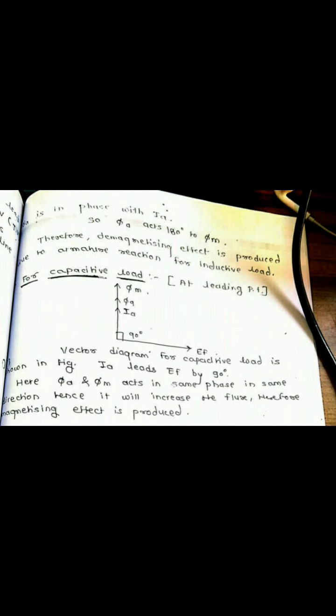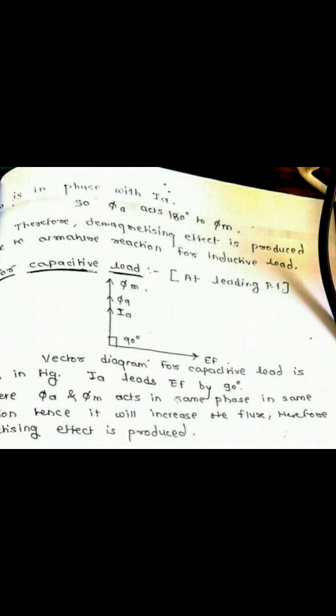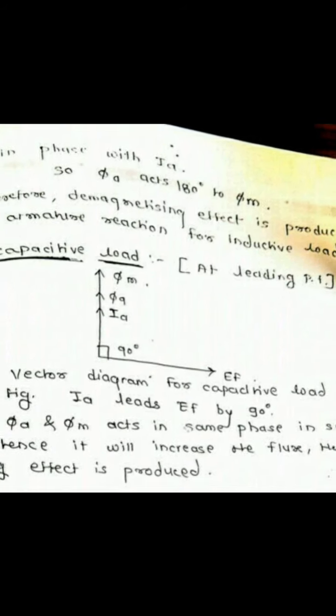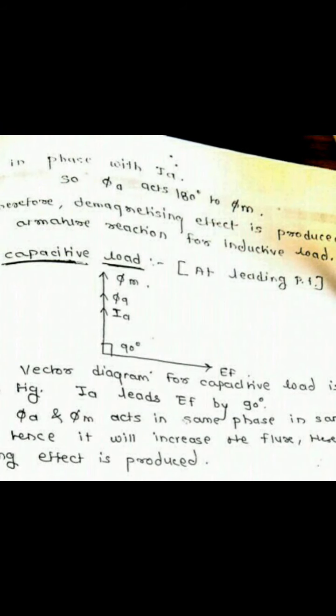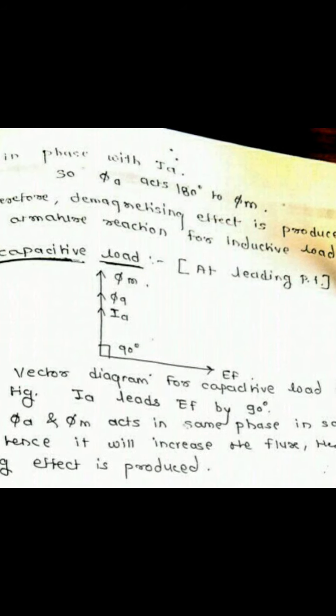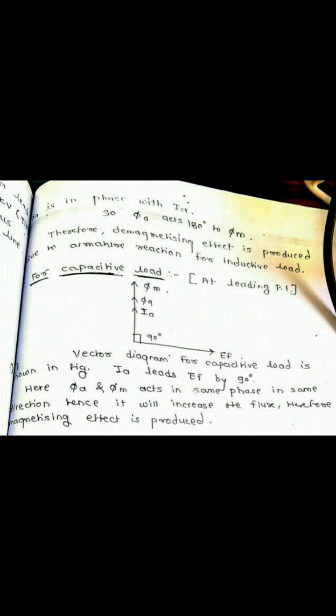So let's start the third type of load, that is called the capacitive load. As we know, the capacitive load will give the leading power factor. Similarly in the vector diagram, there are different types of flux. First one is phi m. Phi m is the main flux produced by the field winding. Phi A is the flux produced by the armature. IA is the current of the armature. EF is the EMF generated by the alternator.